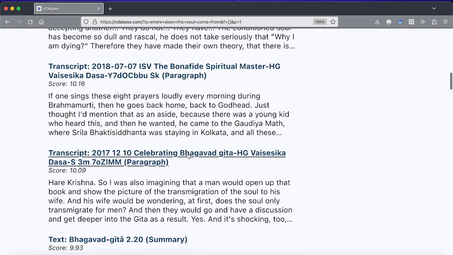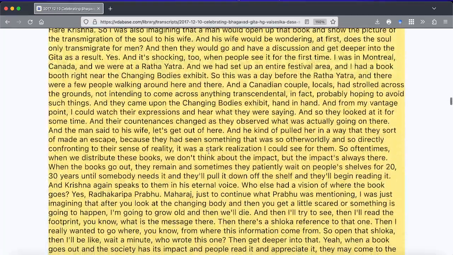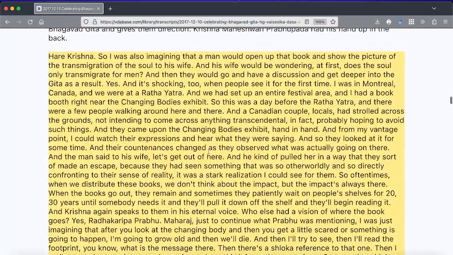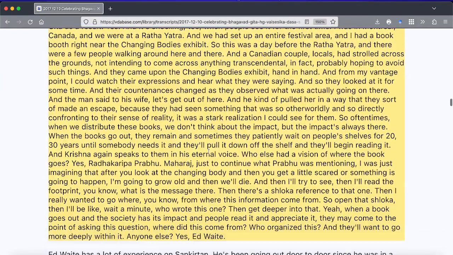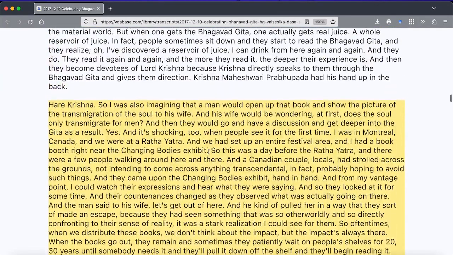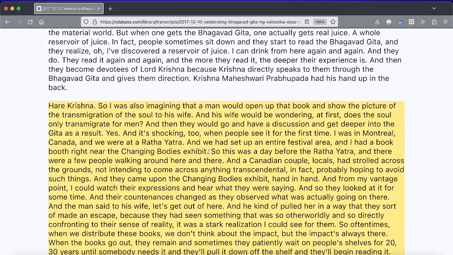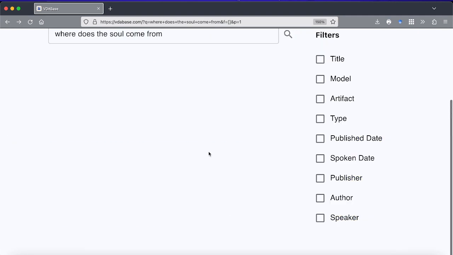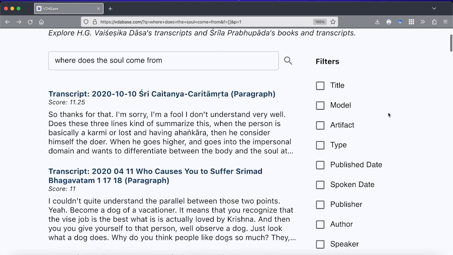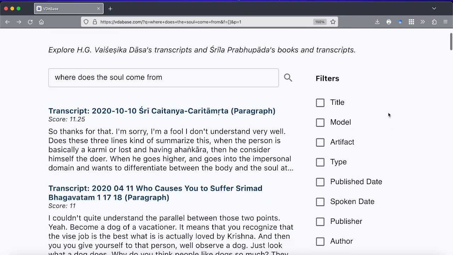So if we click one, let's say we click one of these transcripts given by Vaisheshika Prabhu, it highlights the searched paragraph, the matched paragraph, and we can go through this paragraph, copy whatever we need. One thing to note is our transcripts, especially for those of Maharaj, most of them are AI generated, so they have some mistakes. So it's important to be wary of that.